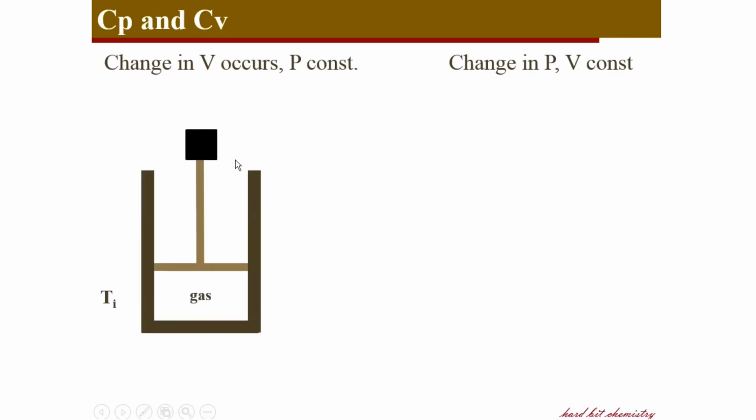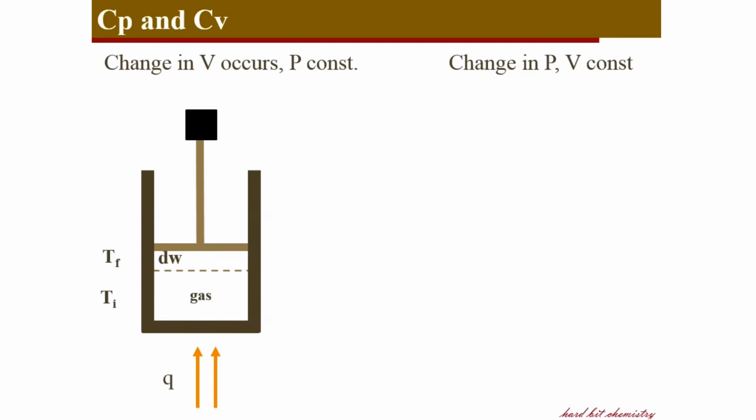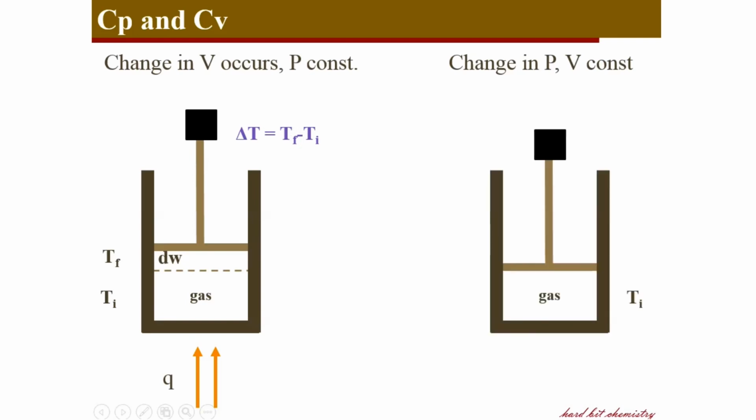So considering the first system, here is a gas kept at a temperature Ti in the beginning, and by absorbing a certain amount of heat it can expand. That means a small amount of work is done, and at the end of the process the system achieves a new temperature Tf, and the change in temperature during the process can be written as the difference between the initial and final temperatures.